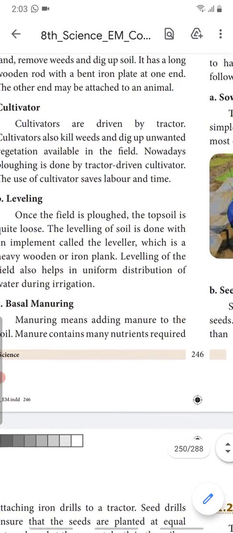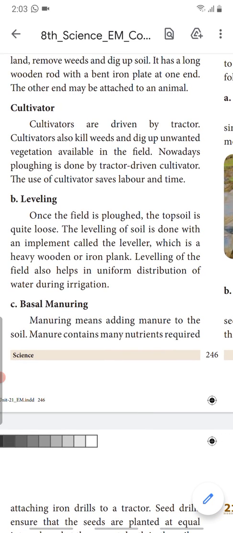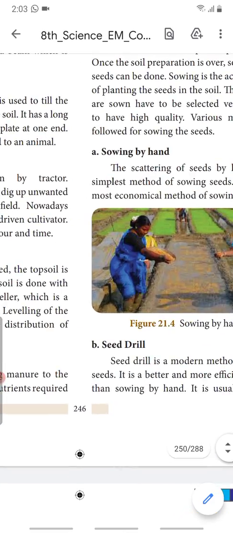So leveling, once the field is plowed, the topsoil is quite loose. Then they used to level the soil. It will be up and down. So the leveling of soil is done with an implement called a leveler, which is a heavy wooden or iron plank. Leveling of the field also helps in the uniform distribution of water during irrigation.